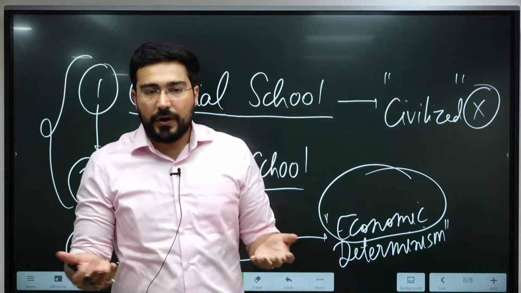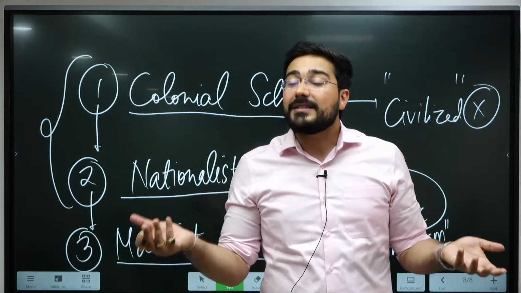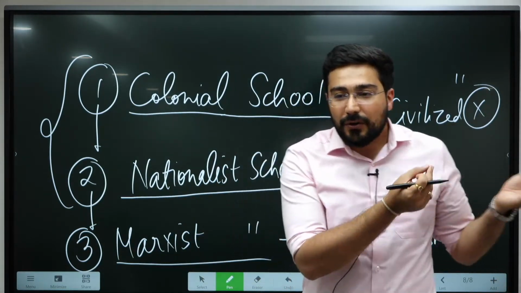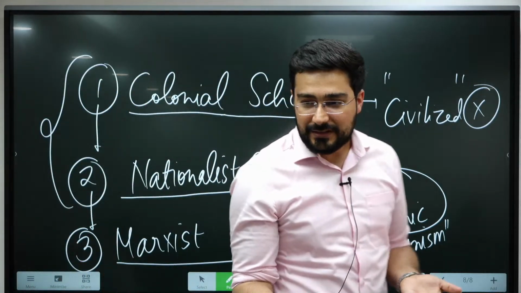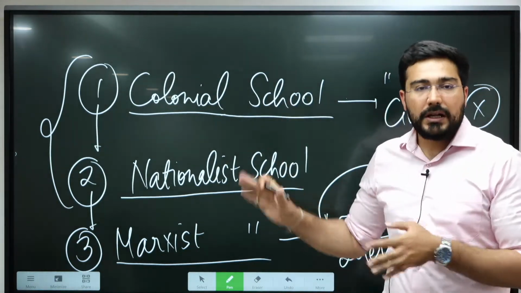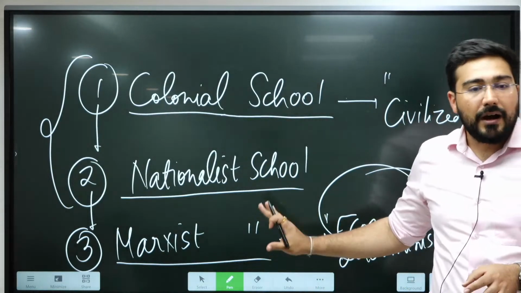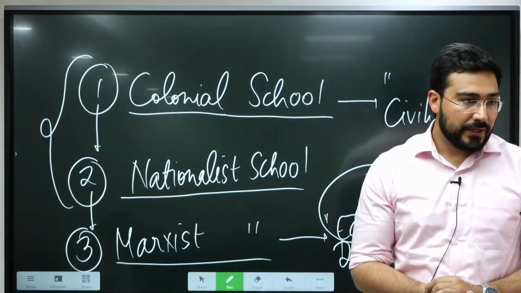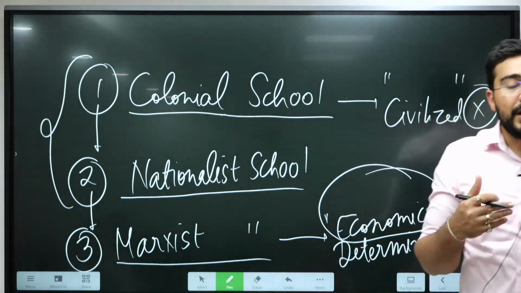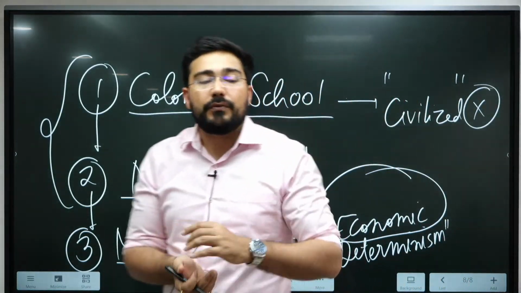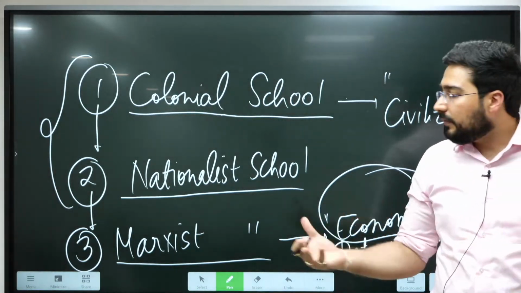Like you tell me, frankly, in India, what is more important, class or caste? Naturally, it is caste, right? Because wherever you go, the first thing which will be asked to you is, what is your caste? And when we see the social evolution of Indian society, you'll come to understand, in India, always caste has been more important. So that's why there are some limitations of the Marxist school, because they try to impose the principles which were made for European society on Indian society. So those problems eventually come in.